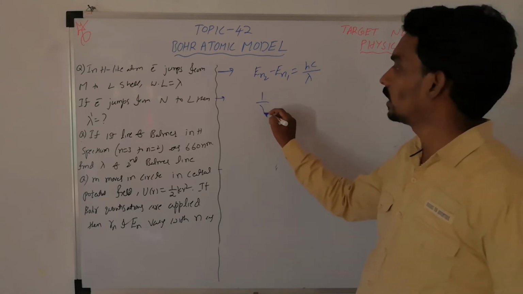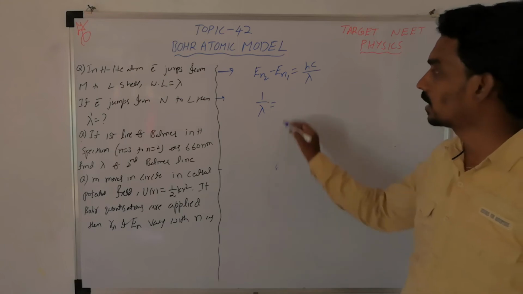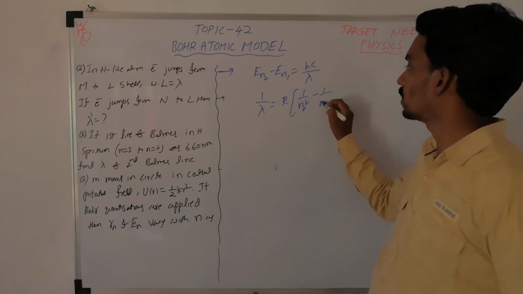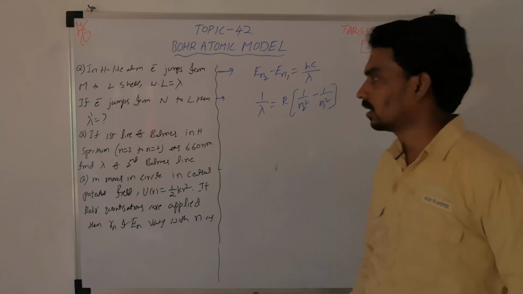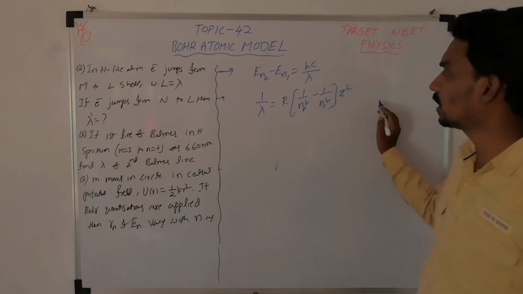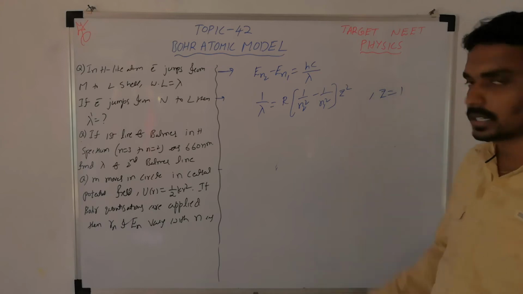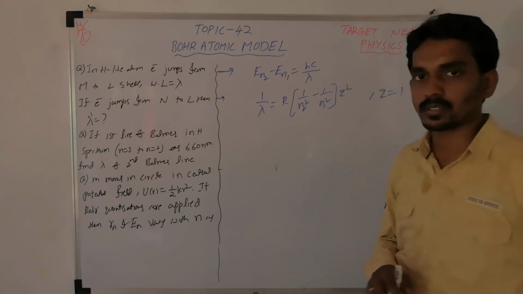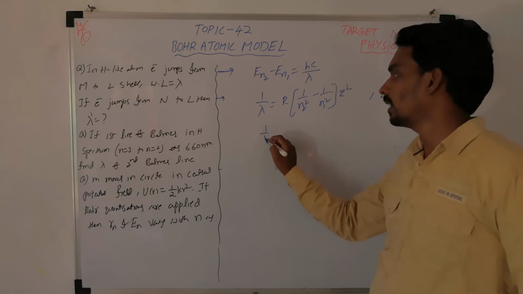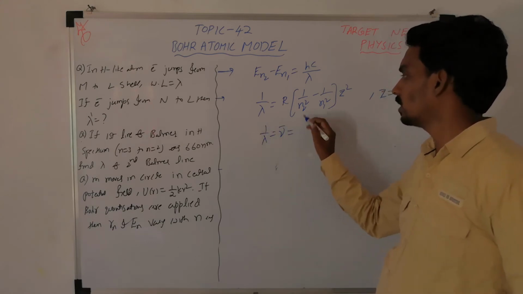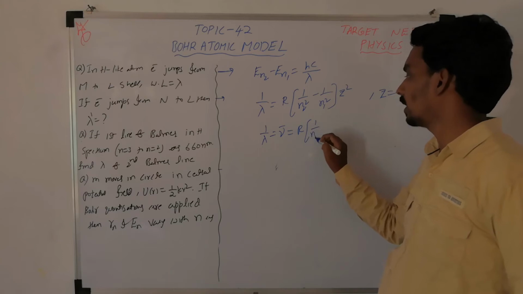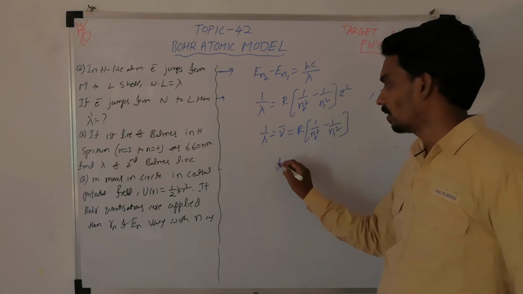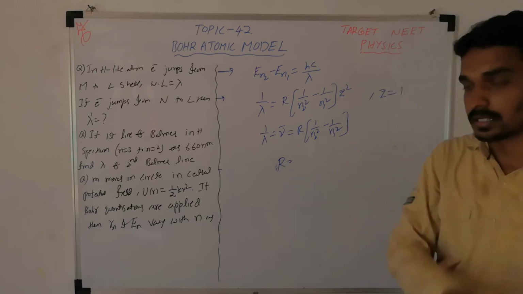Then you will get the equation 1 by lambda equals R into 1 by n1 square minus 1 by n2 square, or Z square also will come, but for hydrogen atom Z is how much? 1. For other atoms, if they ask, then you substitute the Z value. Then 1 by lambda is called wave number, where R is the Rydberg constant.